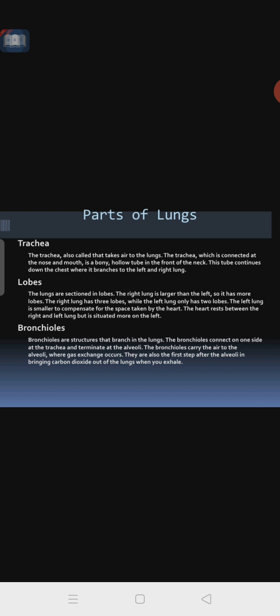The trachea divides into two bronchi, one for each lobe of the lungs. The bronchioles form small structures within the bronchi. Those bronchioles are the minute structures, and they give rise to the alveoli. The alveoli are located in the alveolar sacs, so that is the main spot for the exchange of gases.